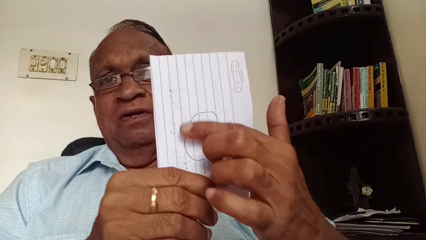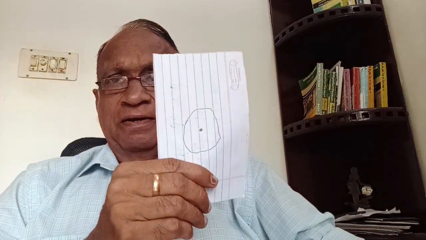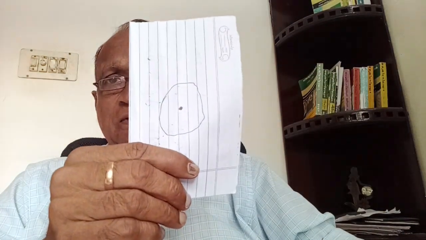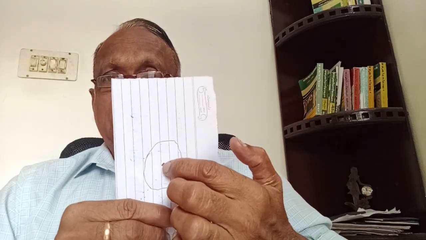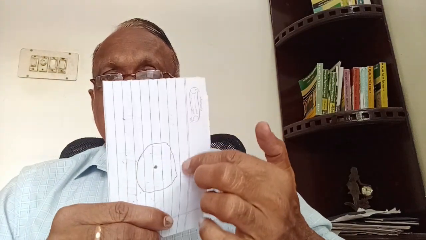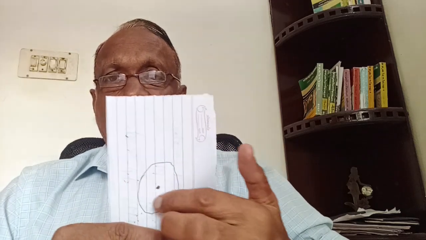HIMAVAN means the Himalaya mountain. If you take the top view of the Himalaya mountain, or any mountain, it will be like this. Top view as per modern engineering drawing. This is the top point and this is the base on the ground of the mountain.